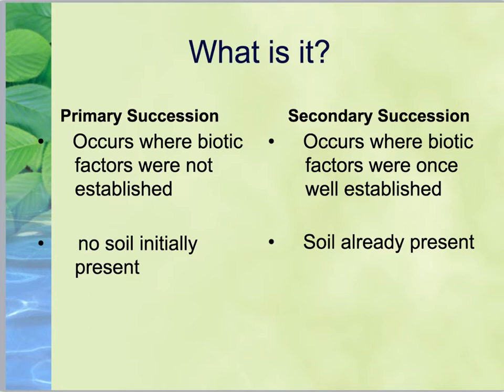Okay, so some differences. Primary succession occurs where biotic factors were not established. So there were no living organisms in an area before the pioneer species came. That would be primary succession. In primary succession, no soil is present. So in order for plants to really come into the area, we have to make the soil first. This takes a very long time. With secondary succession, this occurs when biotic factors were already established. So soil is present. So secondary succession occurs at a much faster rate.